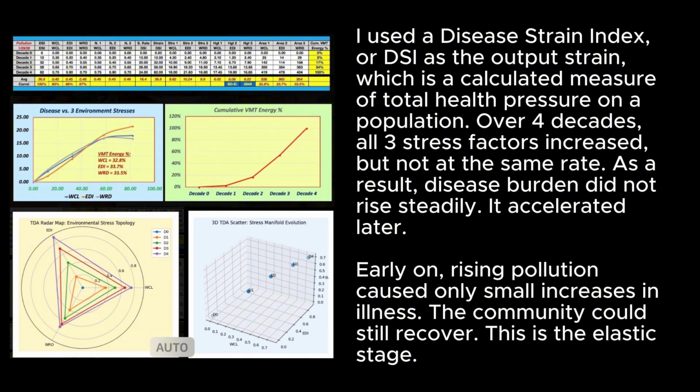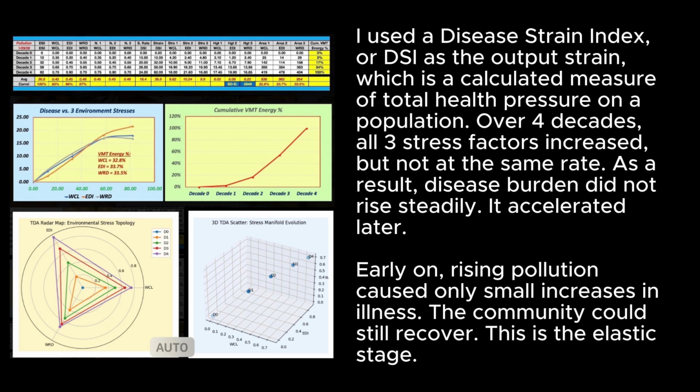I used a disease strain index, or DSI, as the output strain, which is a calculated measure of total health pressure on a population. For decades, all 3 stress factors increased, but not at the same rate. As a result, disease burden did not rise steadily. It accelerated later.